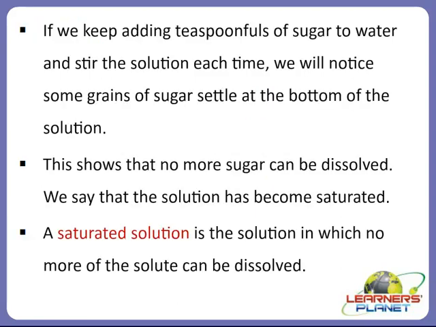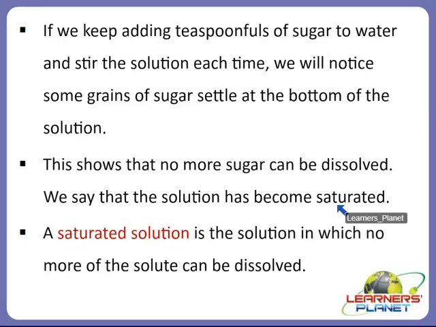Alright. So we will take one more example over here: if we keep adding teaspoonfuls of sugar to water and we stir the solution each time, we will notice that there are some grains of sugar which settle down at the bottom of the solution. That means all the sugar has not dissolved in the water, right? So this shows that no more sugar can be dissolved. Now there is a limit that sugar will not dissolve. So we can say that the solution has become saturated. Saturated means it will not dissolve now.